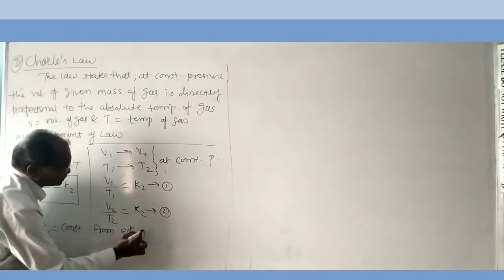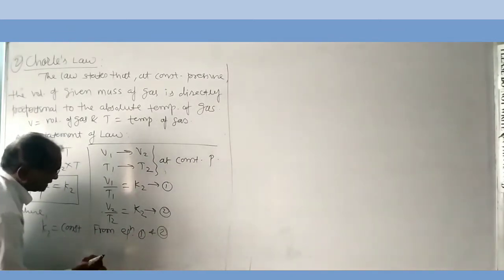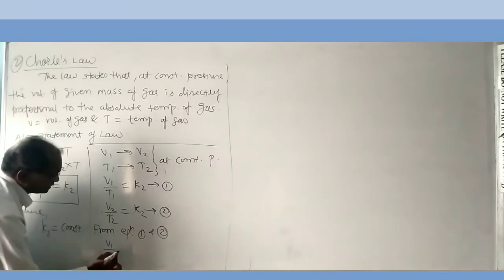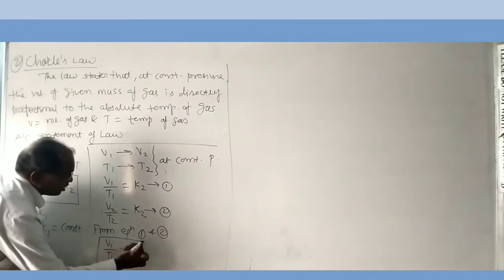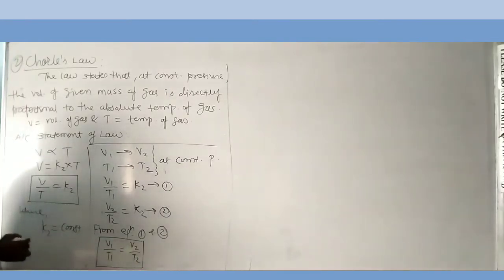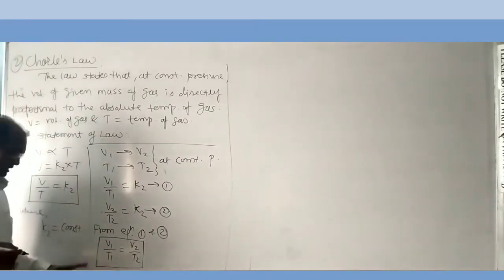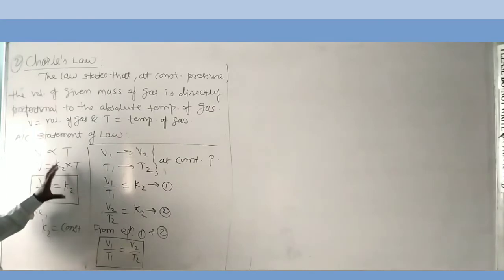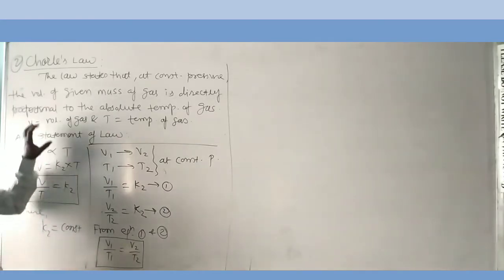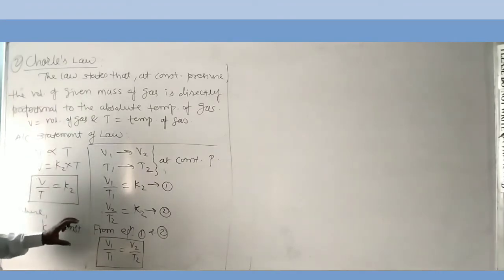From equations first and second, V1 upon T1 is equal to V2 upon T2. This equation is used to solve the numericals on Charles' law. This is the statement and mathematical form of Charles' law.